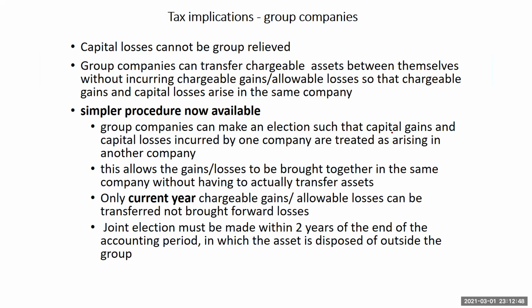This allows the gains or the losses to be brought forward in the same company without having to physically transfer assets between them. Only the current year chargeable gains and allowable losses can be transferred and not brought forward losses. There could also be a joint election, which could be made within 2 years of the end of the accounting period in which the asset is disposed of outside the group.